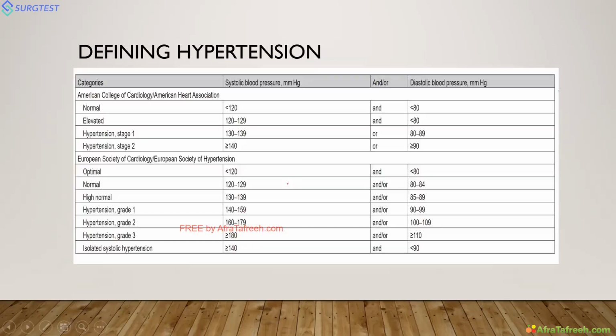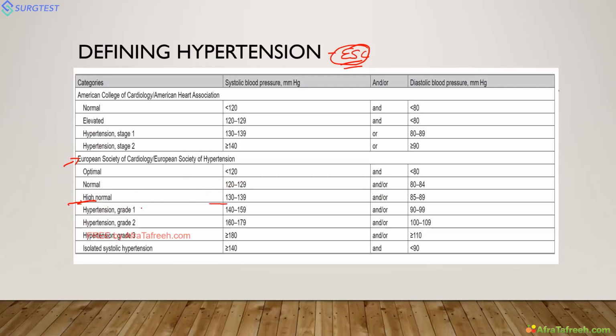Okay. So next we will discuss the definition of hypertension. We will discuss only the ESC criteria. You can read both ESC and ACC, but due to lack of time, we will discuss only the ESC criteria. This is the European Society of Cardiology 2018 criteria. In this, there are 6 readings. Primarily, we call it hypertension whenever the BP is more than 140. Before that it is called high normal, and normal BP is 120 to 129. According to ACC the hypertension threshold is 130. According to the ESC it is 140.